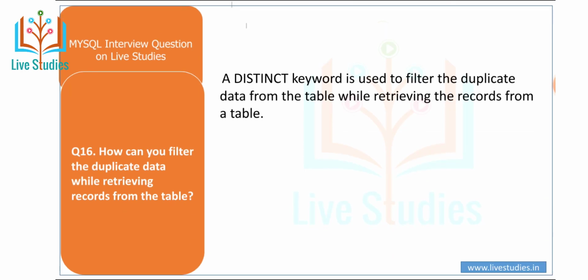How can you filter the duplicate data while retrieving records from the table? A distinct keyword is used to filter the duplicate data from the table while retrieving the records.